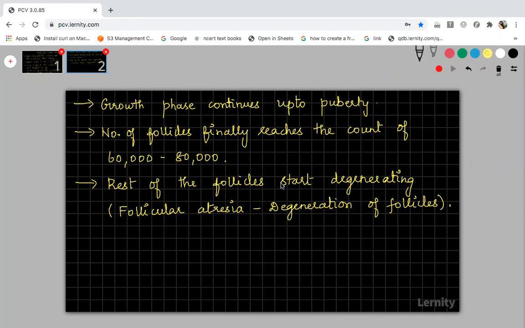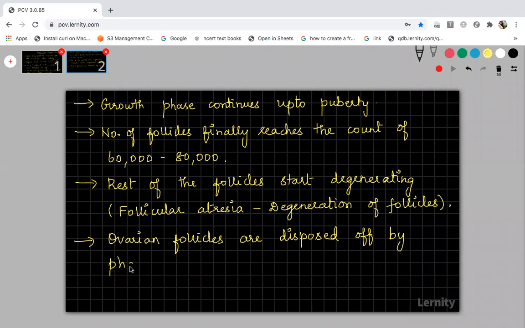So how will these follicular cells degenerate? The ovarian follicles which have been degenerated, those follicular cells are disposed of. Disposed means they will be cleared from the ovary. They will not remain in the ovary itself. They will be cleared from the ovary by means of a process called phagocytosis. Phagocytic cells will engulf these degenerated follicular cells by means of this phagocytosis process.